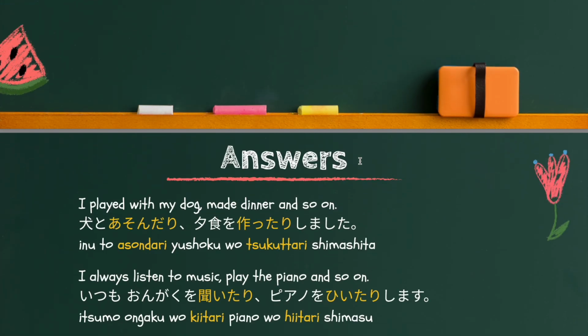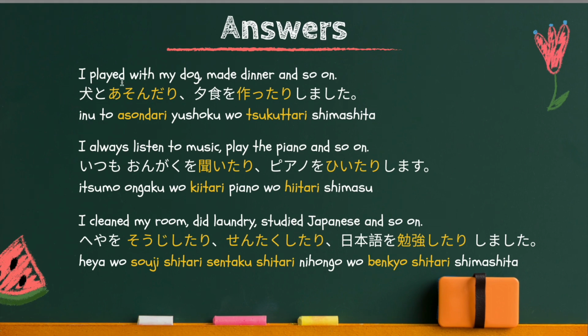Now the answers. I played with my dog, made dinner and so on. 犬と遊んだり、夕食を作ったりしました。Ta form ri, and at the very end, suru verb. But this is past tense, therefore, this should be in the past tense. しました is polite. If you like to say casually, you can say した。So しました and した both are correct.